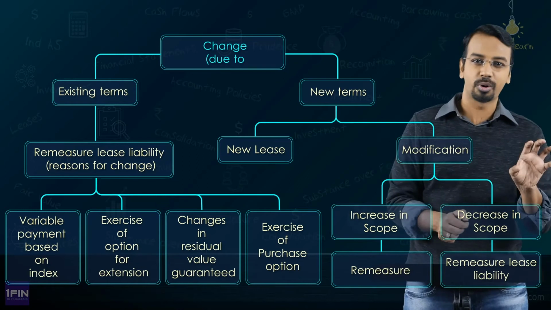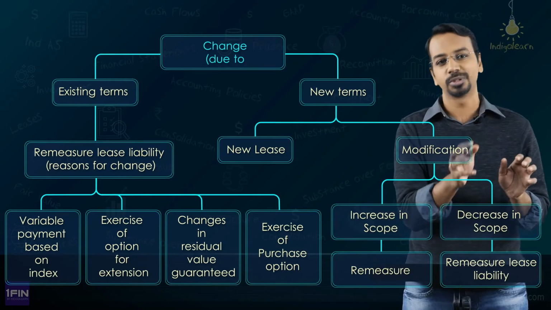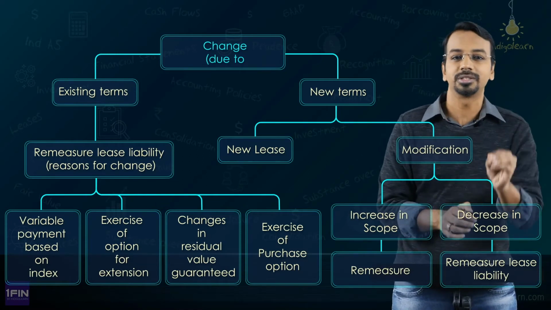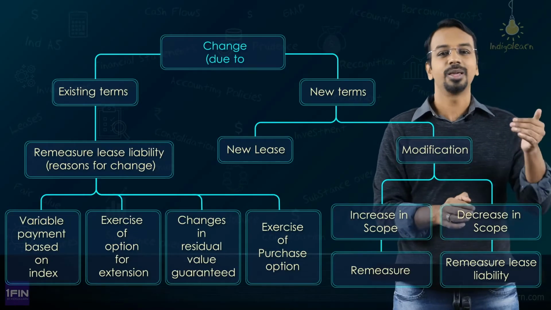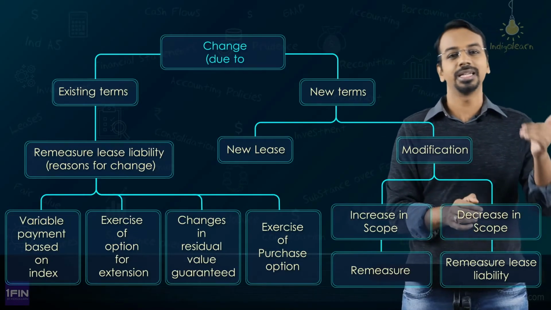Similarly, in case of lease modification, which is not accounted as a separate lease, we need to remeasure the lease liability, and impact should be given to lease liability as well as the right of use asset, except there was a slightly different treatment if there is a decrease in scope of the lease. Now, what we will do is we will summarize all of these into a simple chart so that if you get a question in the examination, it becomes easy for you to handle.